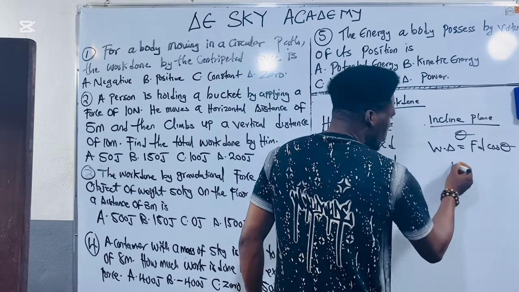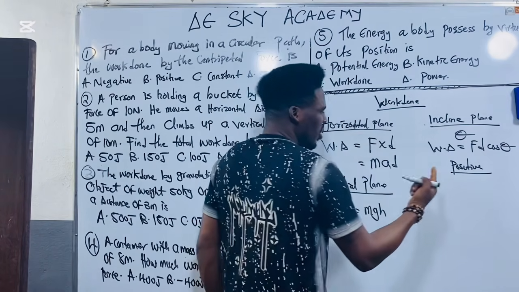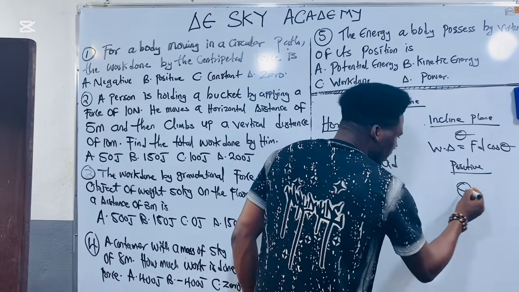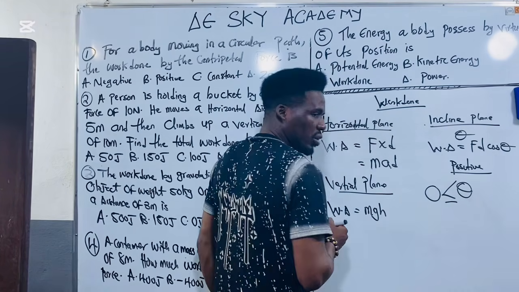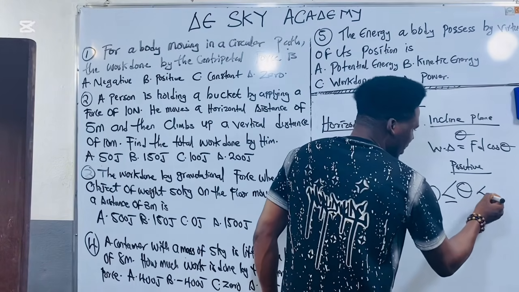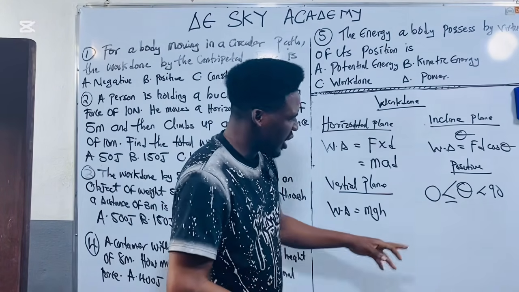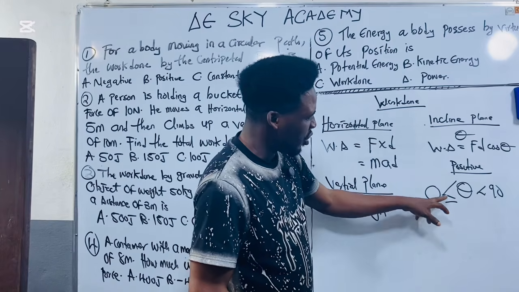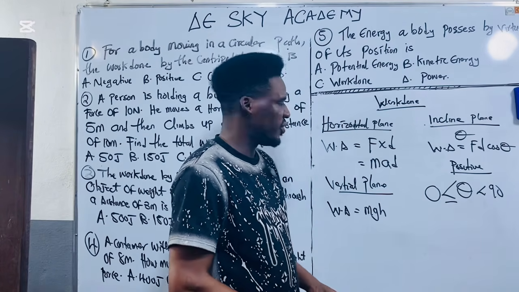For example, work is positive. Remember, I'm summarizing. Work is positive if theta is greater than or equal to 0 and less than 90. If theta is greater than or equal to 0 and less than 90, then work is said to be positive.